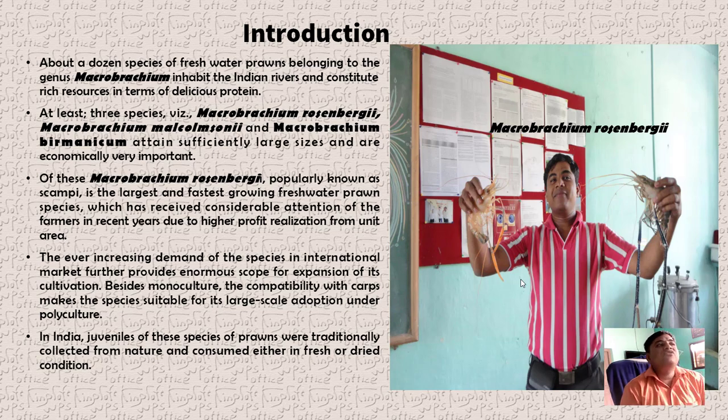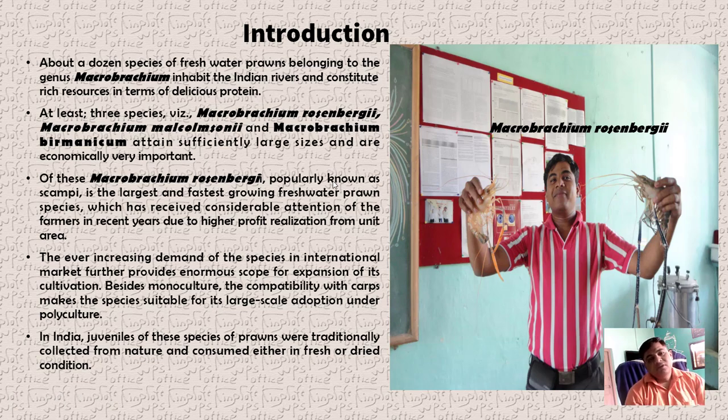There are about a dozen freshwater prawns belonging to the genus Macrobrachium. Macrobrachium inhabit the Indian rivers and constitute rich resources in terms of delicious protein. In that, there are 3 species: Macrobrachium rosenbergii, just see my left hand, then Macrobrachium malcolmsonii, and Macrobrachium birmanicum, which attain sufficiently large sizes and are economically very important.